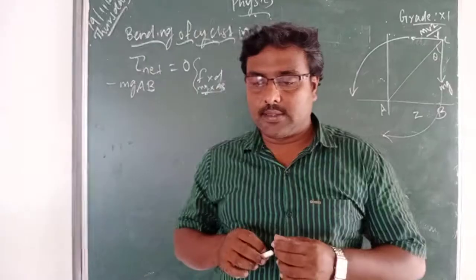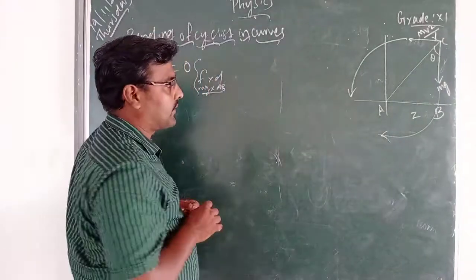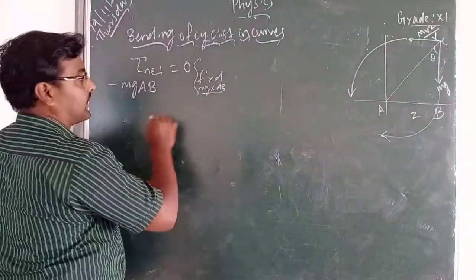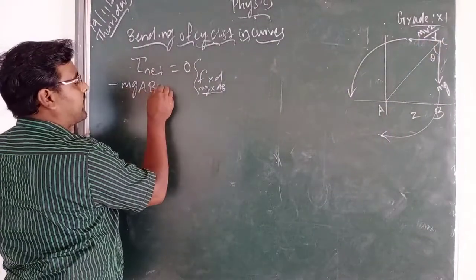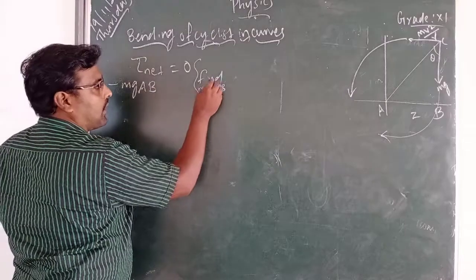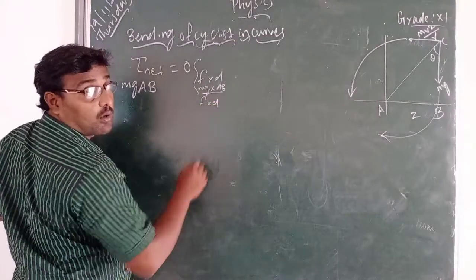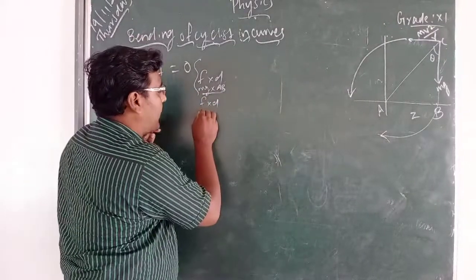So you can write mv square by r into BC.